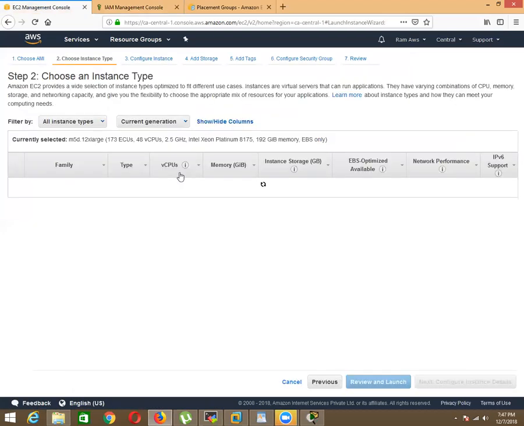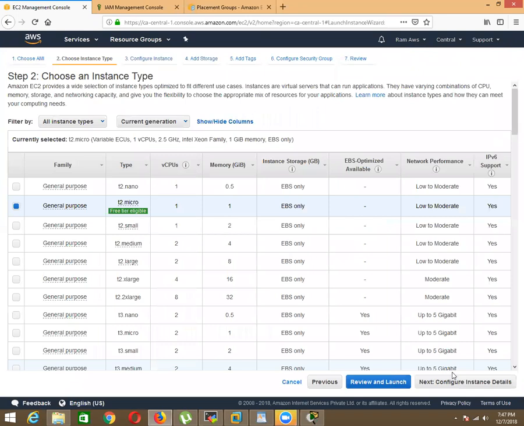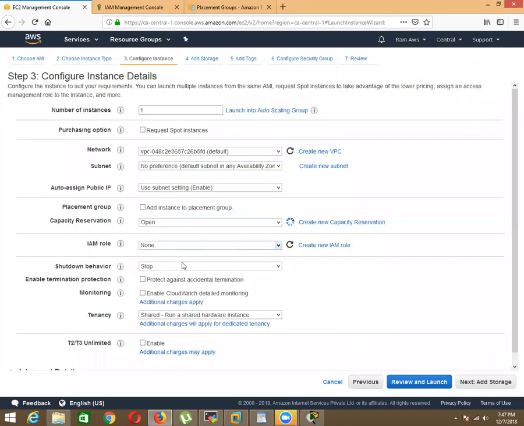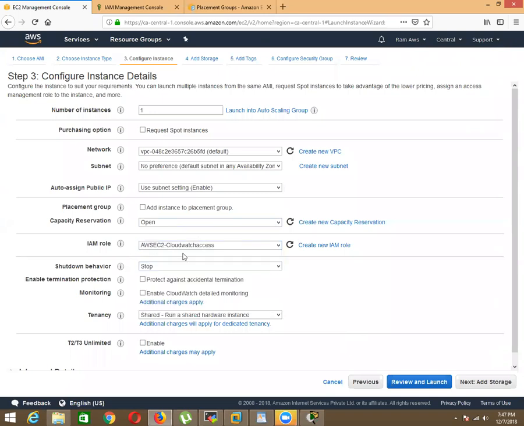So go back to your instance, and here you can see that the role will be showing here. So here, AWS EC2 CloudWatch full access. This means when you attach this permission, your EC2 instance will get full access to communicate with CloudWatch. So that is what they have given. If you give none, there is no permission. So this means this EC2 instance cannot communicate with any other console because there is no IAM permission.